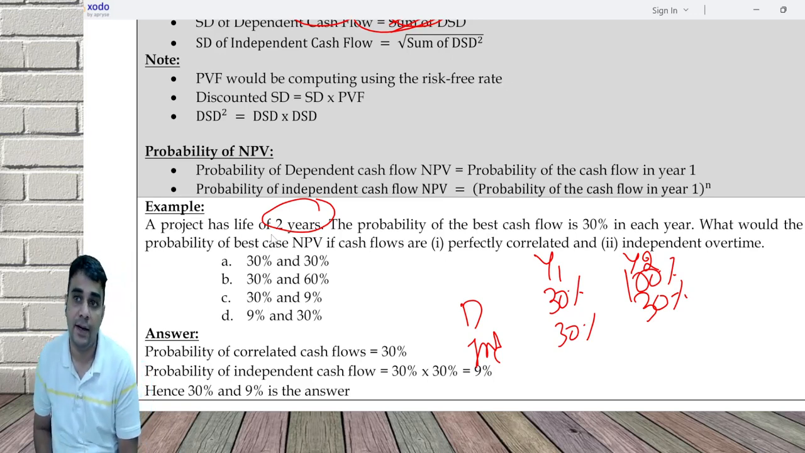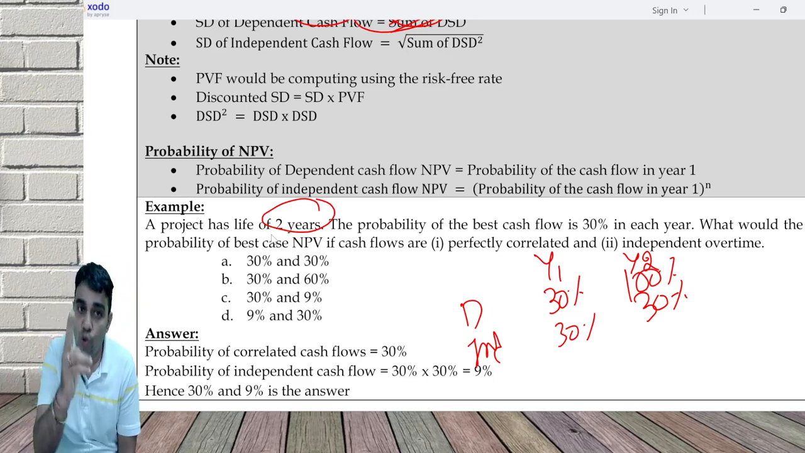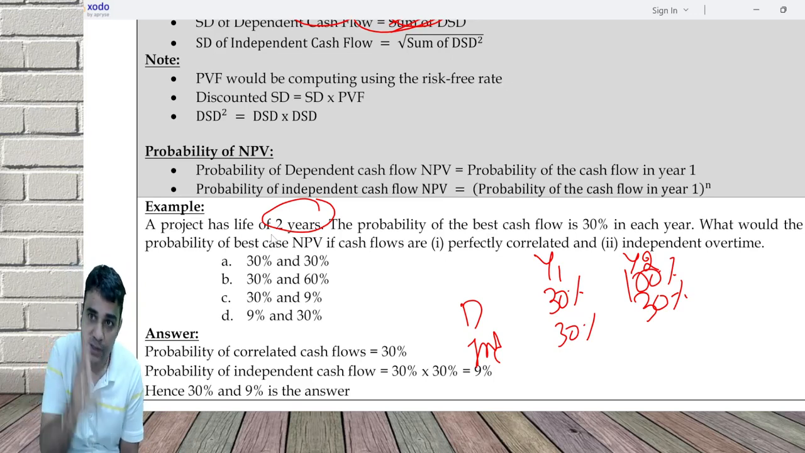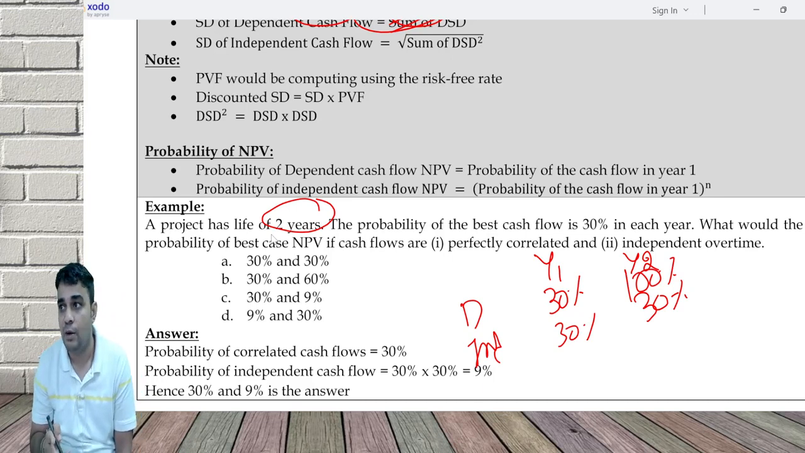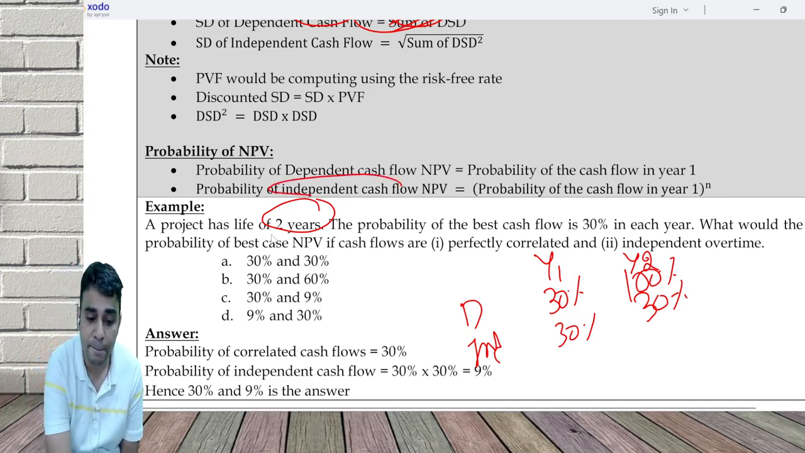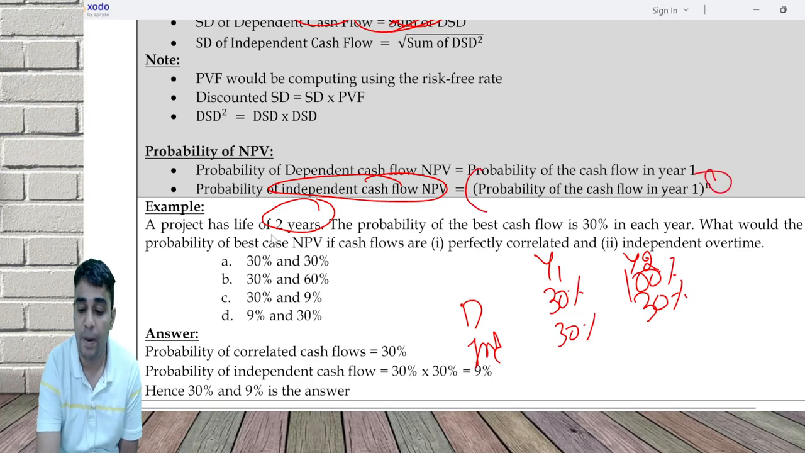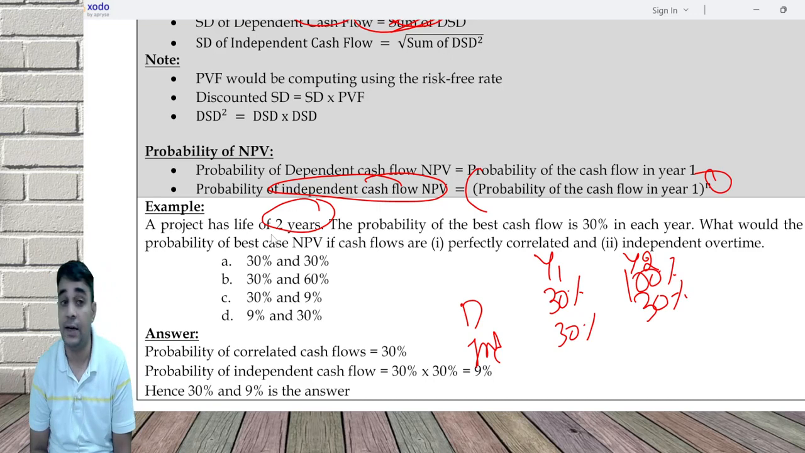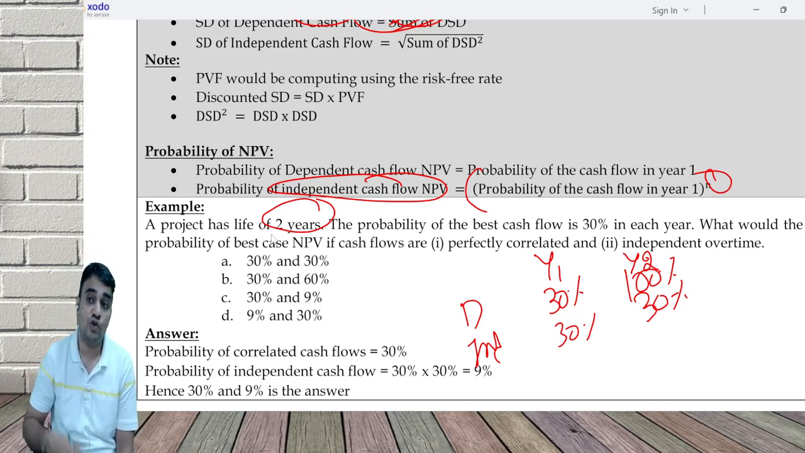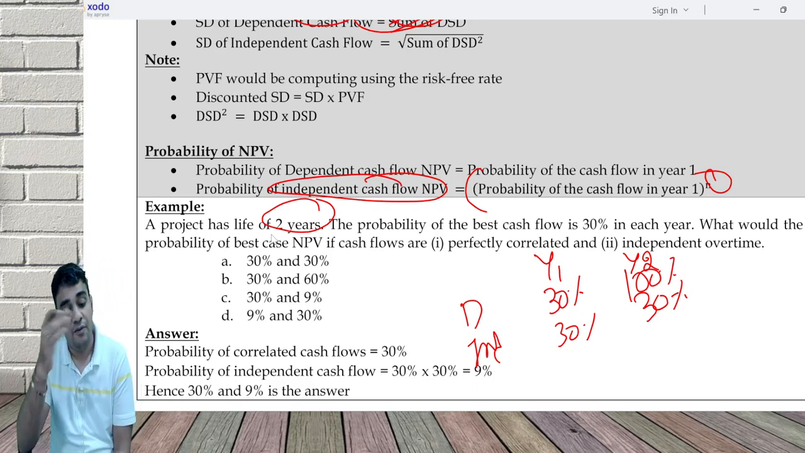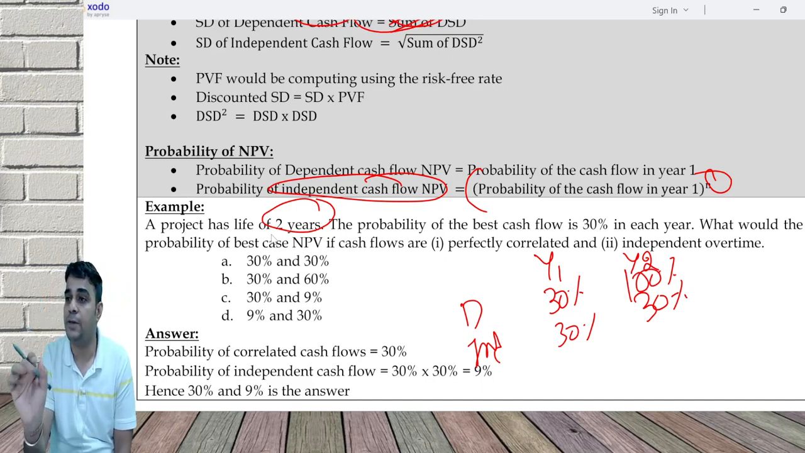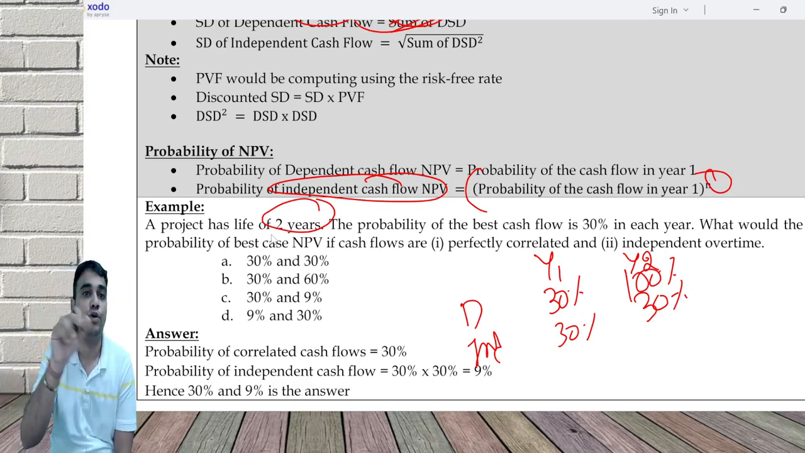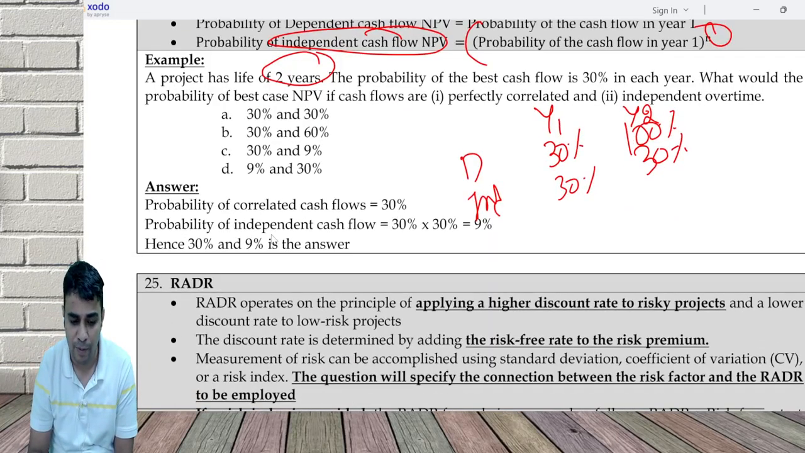When you toss a coin, it is an independent scenario. So if you need 2 times heads, your probability is 1 by 2 into 1 by 2. So for independent cash flow, it is 30% power 2, 30% power 3 if it's 3 years, 30% power 4 if it's 4 years. So in independent, worst happening or best happening is very rare. Whereas the other way around, first year 30%, that's all, that's the probability. No, because you'll do into 100, into 100. You'll see this in a problem later.